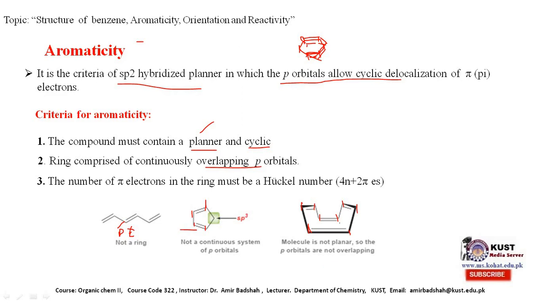Although it has a p orbital on each carbon, if there is no planarity in the structure, how can the p orbitals overlap? It is not a continuous overlapping of p orbitals with each other, so that's why we cannot consider the criteria of aromaticity in that compound.